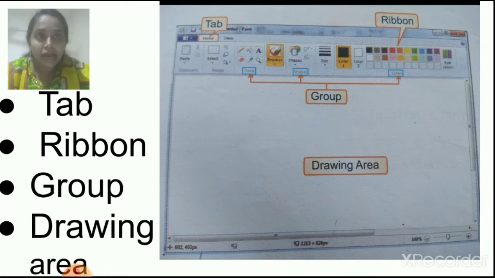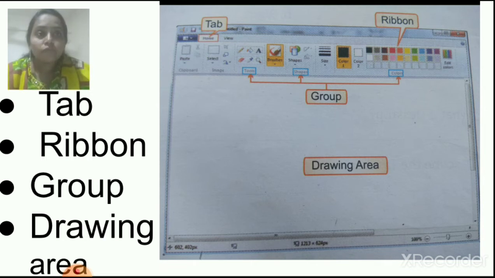In that there is a home tab and a view tab. When you open the MS Paint window, you will get two tabs on the screen. Those two tabs are the home tab and the view tab.